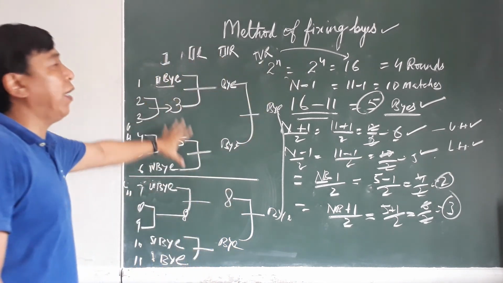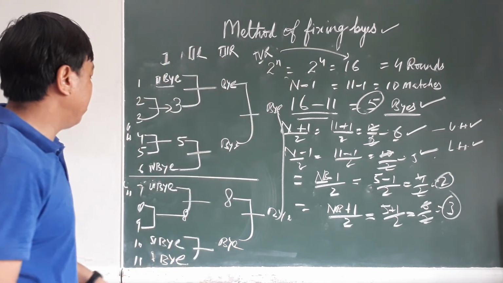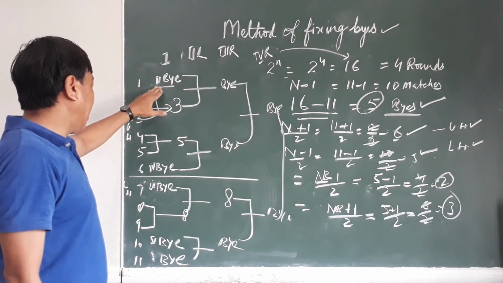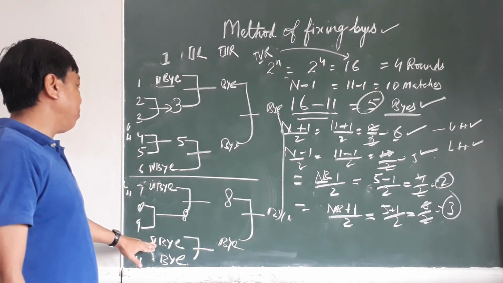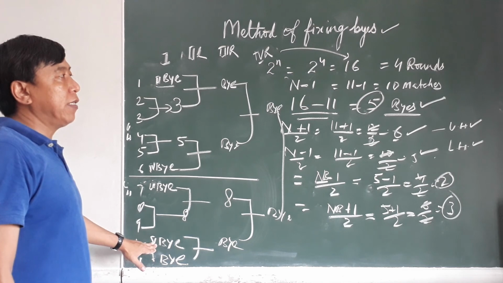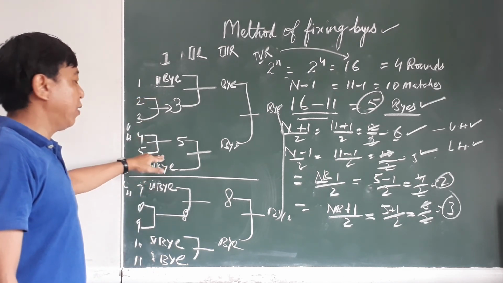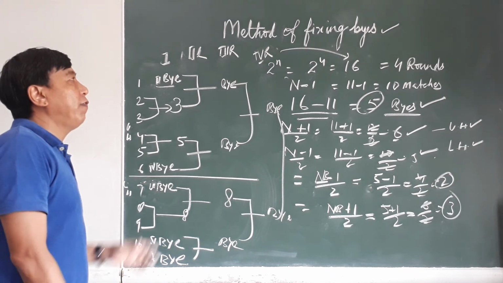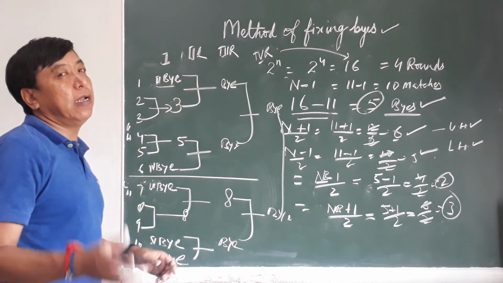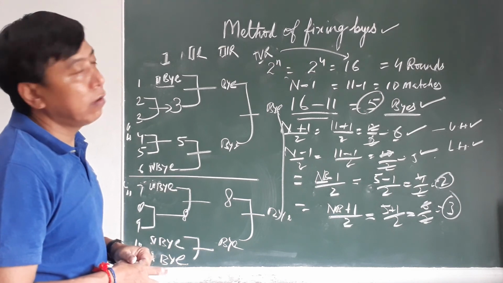This is the way to fix the byes. If there is a 6th bye, then it comes here, then 7, 8. This is the way to fix the byes in a knockout tournament.